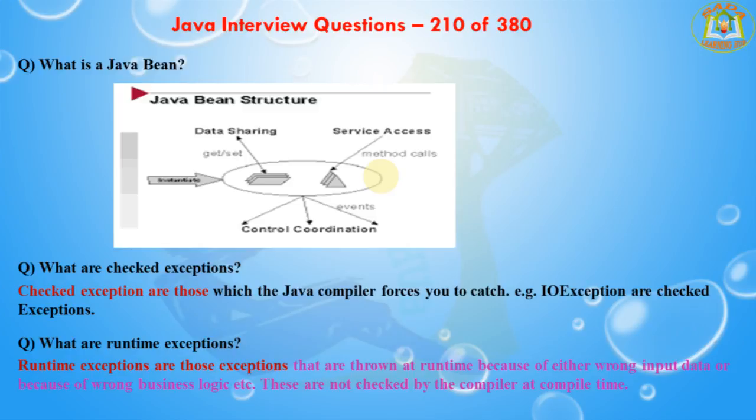The next question is, what is the runtime exception? Runtime exceptions are those exceptions that are thrown at runtime because of either wrong input data or wrong business logic, etc. These are not checked by the compiler at compile time.